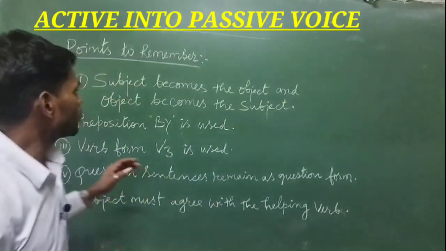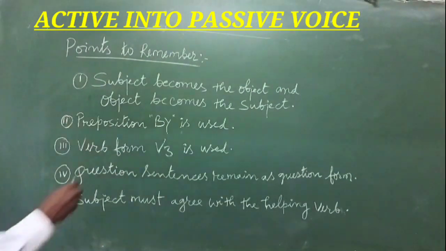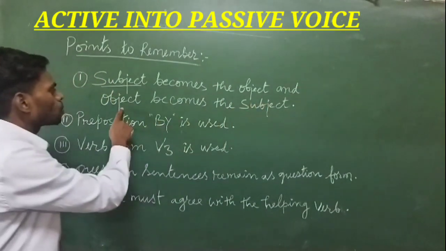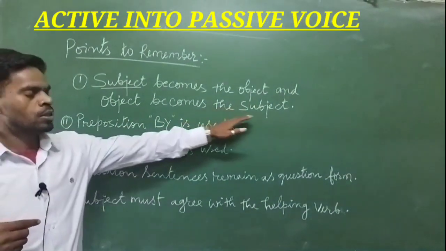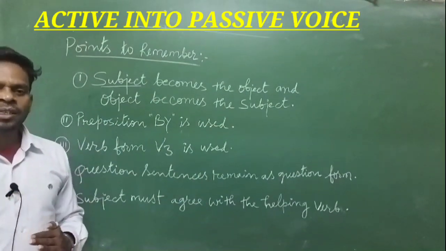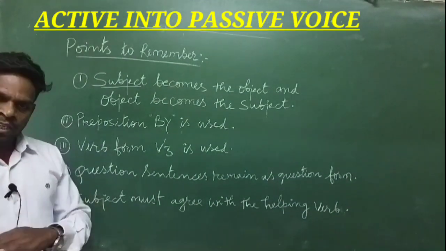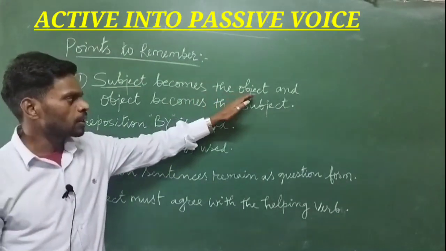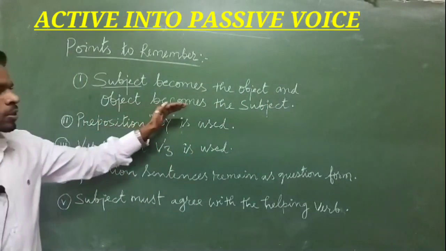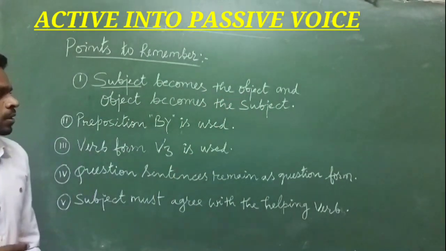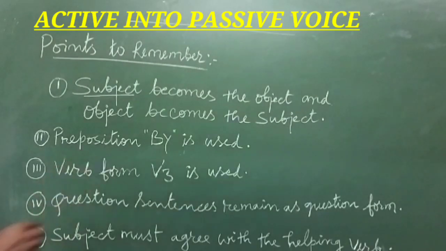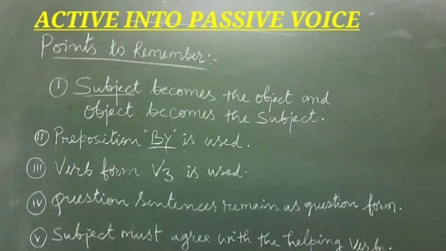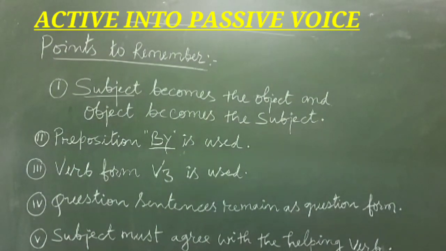So first point you need to remember is that subject becomes the object and object becomes the subject. So when we change active voice into passive voice, then subject becomes the object and object becomes the subject. Second, preposition by is used when we change from active to passive voice.